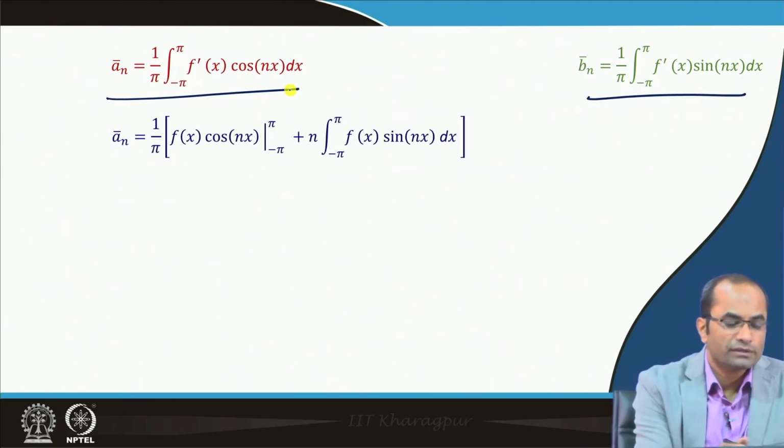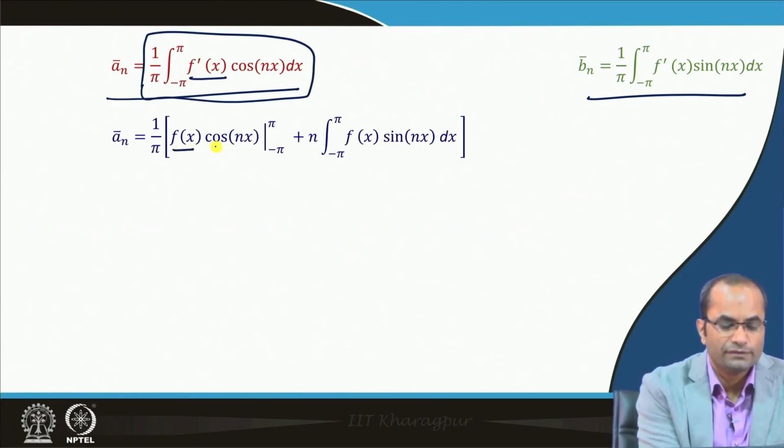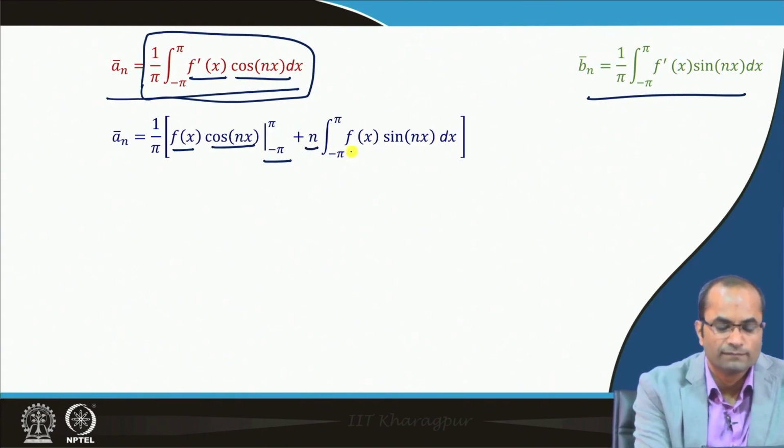So, if we, for instance, integrate here by parts, we have the integral of f prime as f, then we have cos n x as it is, then we put the limits from minus pi to pi, and then we have to differentiate this cos n x with the minus sign, and there is a minus in the formula. So, we will get the plus there. The derivative of the integral of f prime is f, and then sin n x dx.